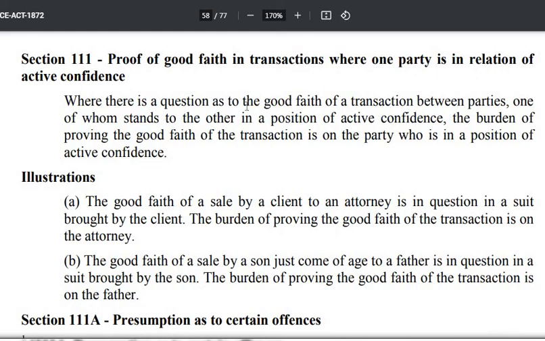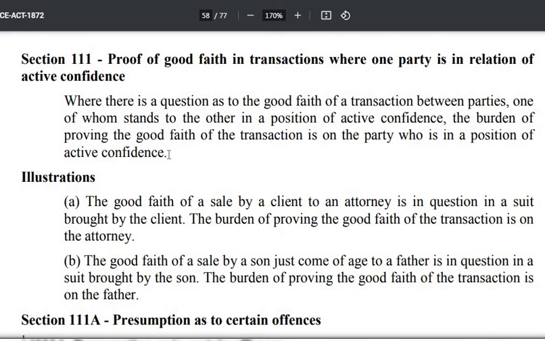Where there is a question as to the good faith of a transaction between parties, one of whom stands to the other in a position of active confidence, the burden of proving the good faith of the transaction is on the party who is in a position of active confidence. मतलब अगर आपने कुछ गलत बार्गेन किया है तो ये माना जाएगा कि एक्चुअली आपने अपनी पोजीशन का मिसयूज किया है. अब बर्डन ऑफ प्रूविंग कि बार्गेन प्रॉपर था और वॉलेंटरली था, ये किसके ऊपर होगा? The person who is in the active confidence position.